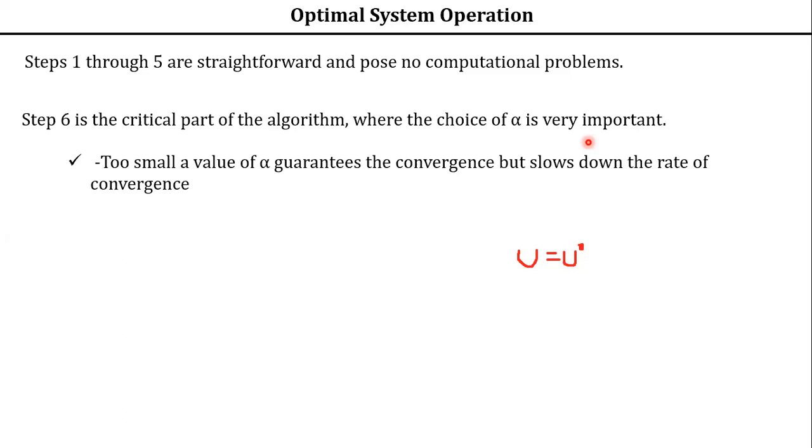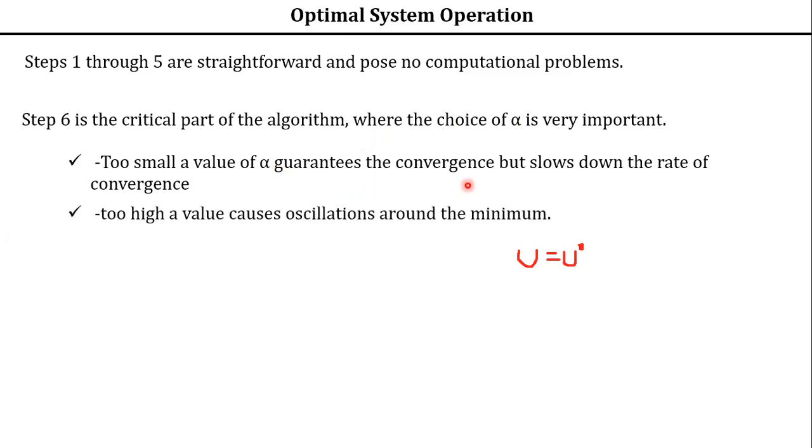That is the meaning of this. Too small a value of alpha guarantees the convergence, but it slows down. Too high a value causes oscillations around the minimum, isn't it? If you select a high value of alpha, obviously you may deviate from the actual route. Finally you will reach, but oscillations will be there. So that's why you have to select this alpha value properly.